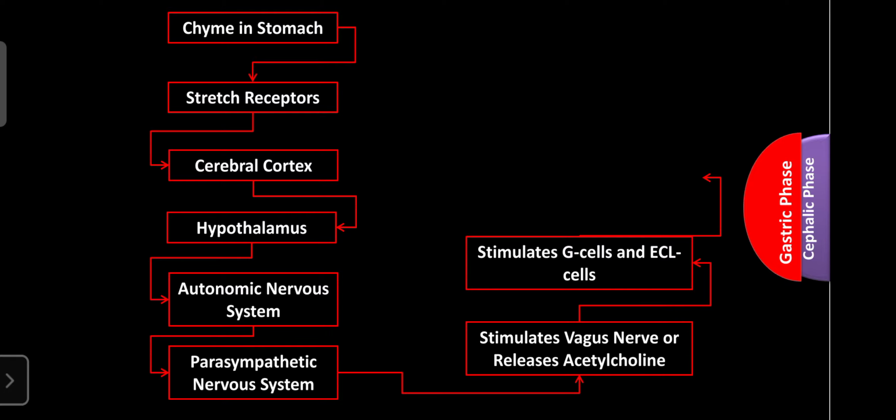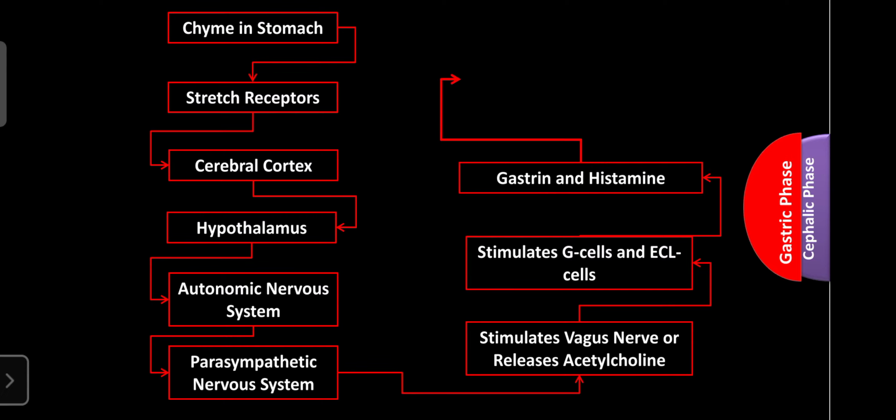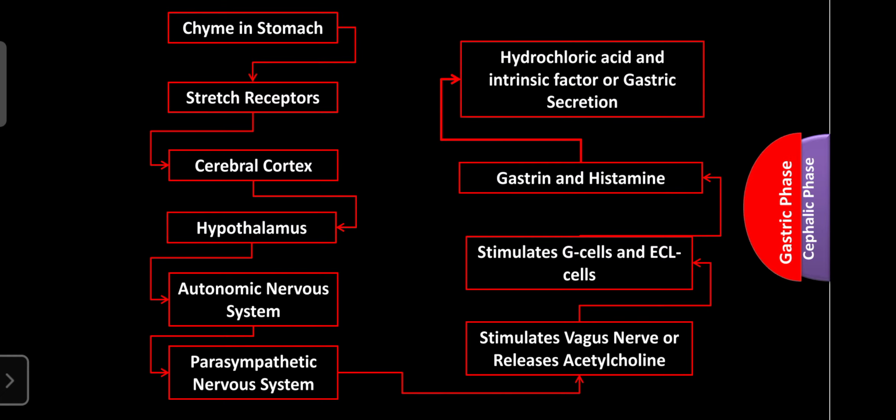It also stimulates the ECL-like cells, that is, the enterochromaffin-like cells. They secrete histamine. So gastrin and histamine are involved in the regulation of further gastric juice. When gastrin and histamine are released, they enhance the secretion of hydrochloric acid, intrinsic factor and gastric secretion.